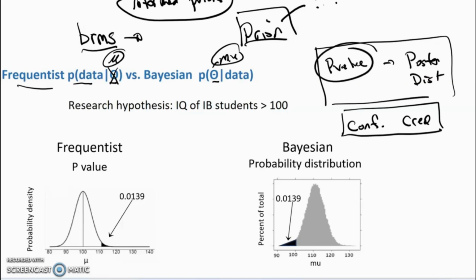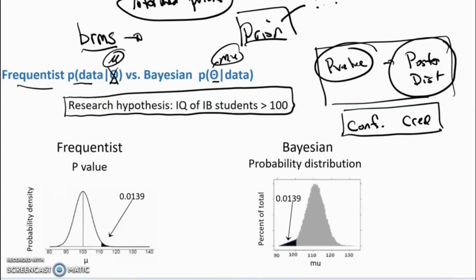So let's begin first with this comparison of the frequentist p-value and the Bayesian posterior. And they're both going to start off with the idea that they got the research funded based on a research hypothesis that the IQ of the IB students was greater than 100. So what the frequentist does is that they begin by positing a null hypothesis that contradicts the research hypothesis. So their null hypothesis is that mu is equal to 100, and then they calculate the probability of observing the data, which again was y bar equals 111 on n equal to 9 samples.